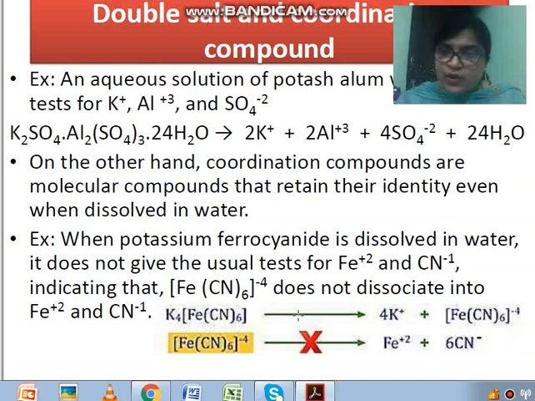So when potassium ferrocyanide is dissolved in water, it does not give the usual test of Fe2+ and CN-. When I dissolve it, it will form K+. K+ will be there.